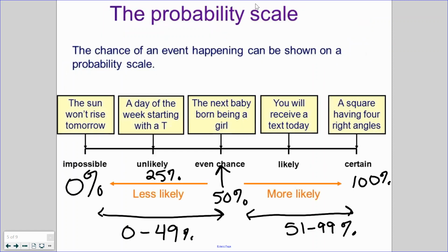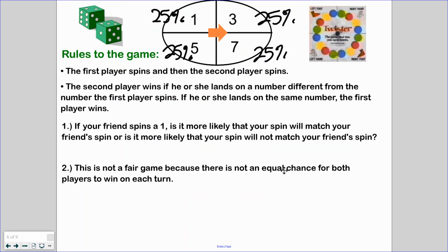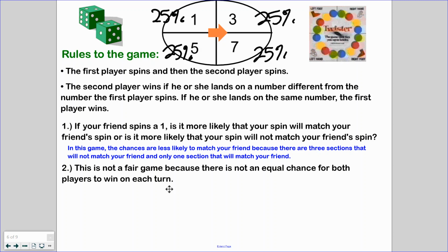So if we take a look back at our probability scale, it's pretty unlikely that we'll match, because I said unlikely is about 25%. And you're at 75, so this is pretty likely. This is also probably around 75% there. So your chances are way better than my chances. So in this game, the chances are less likely to match your friend because there are 3 sections that will not match your friend and only 1 section that will match.